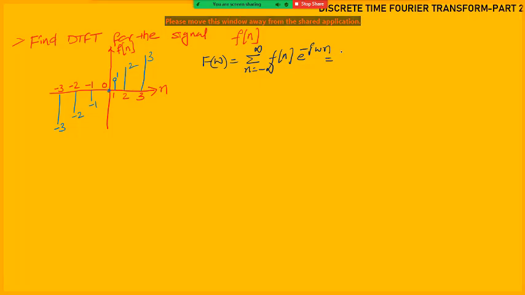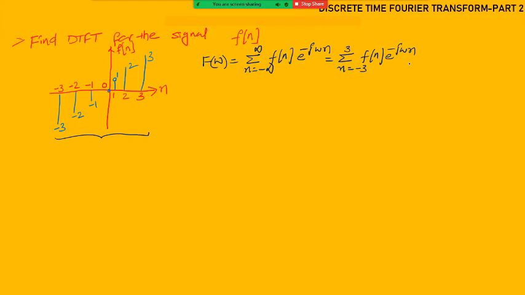It is equal to, by seeing the signal itself I can tell it has non-zero amplitudes from -3 to +3. If you take n values from -3, -2, -1, 0, 1, 2, 3, at n equal to 0 the amplitude is zero, that is okay. Simply, n is changing from -3 to +3, so the limits should be taken from -3 to +3, no need to take from -infinity to +infinity. Then f of n e power minus j omega n. Then we can substitute the n values.